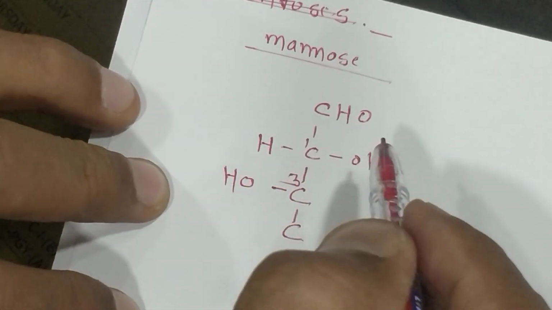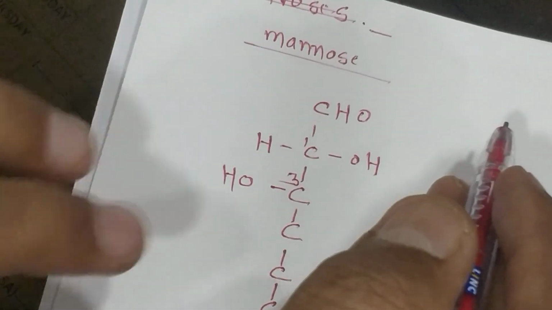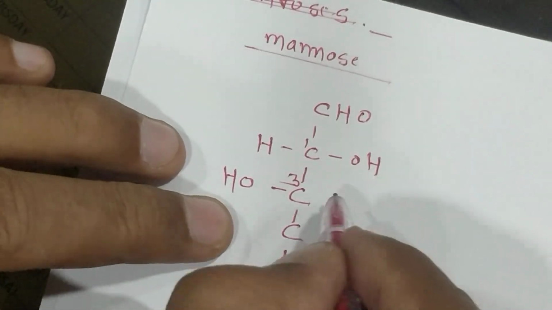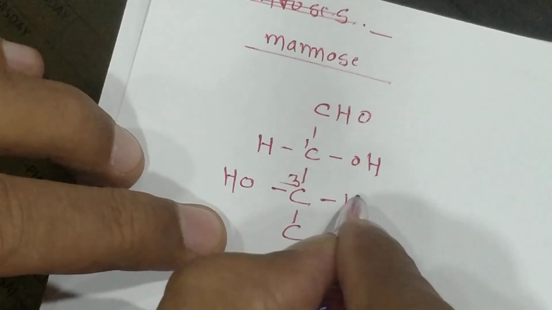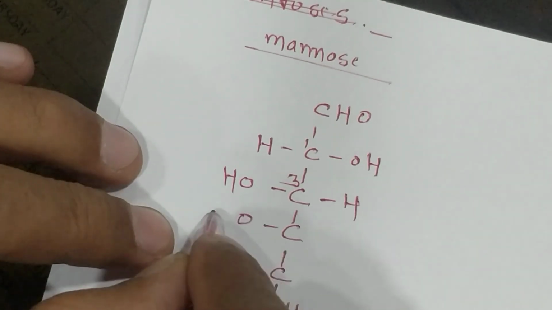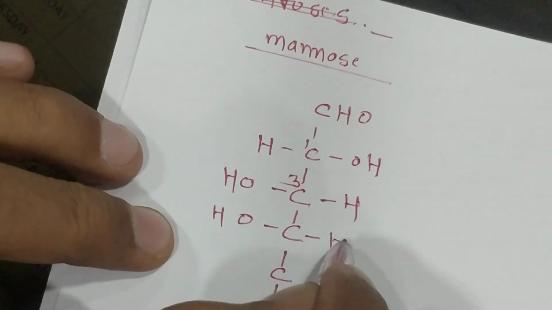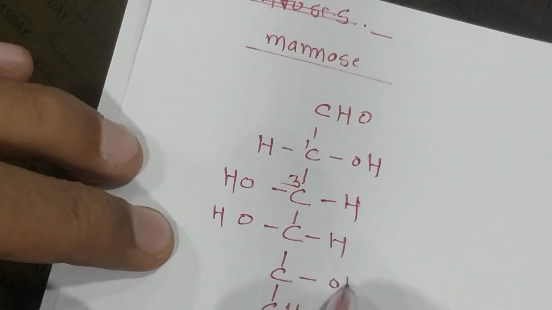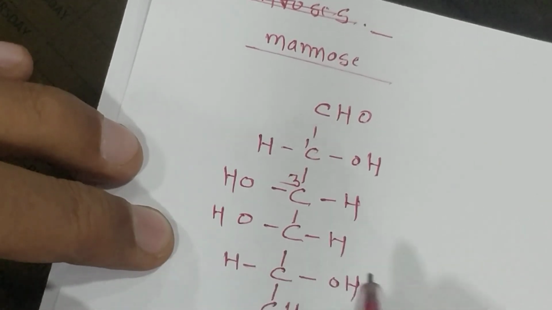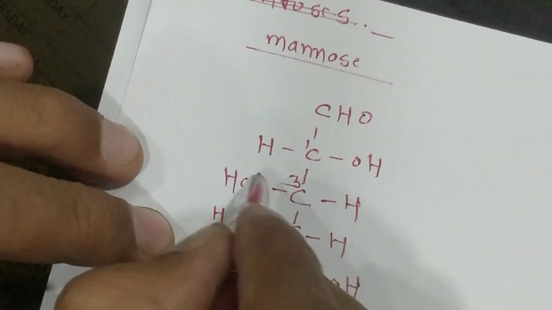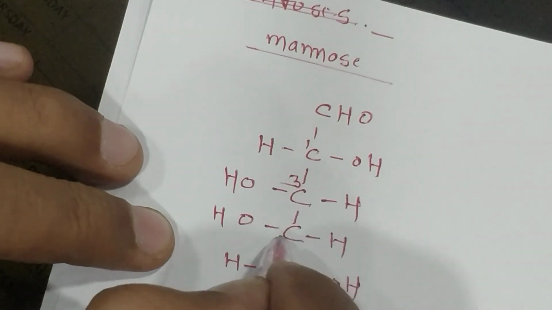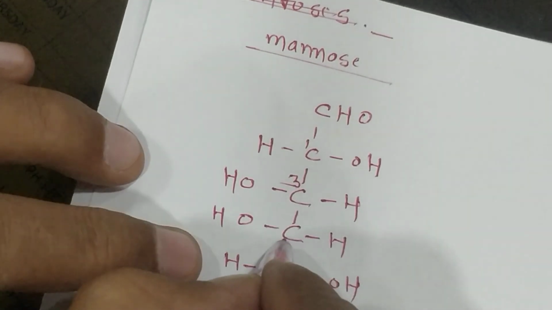Previously the hydroxy change was at carbon number 4. H, OH, the H OH and the H. Now here previously galactose changed at carbon number 4 compared to the glucose.